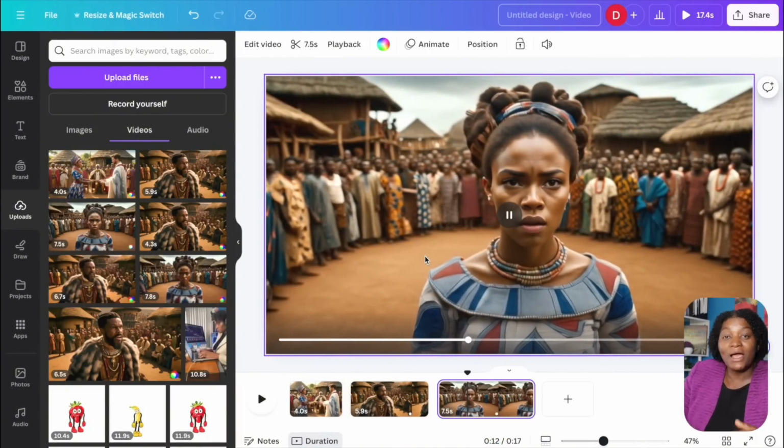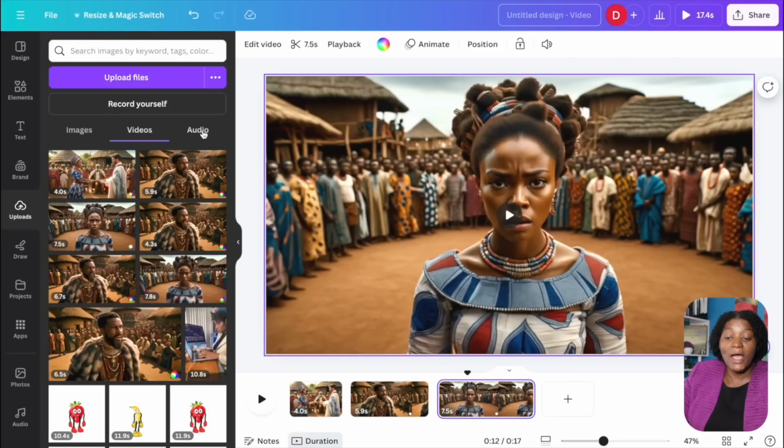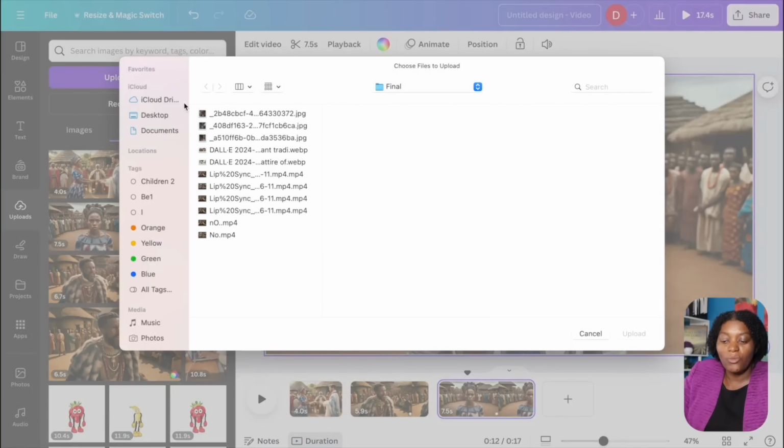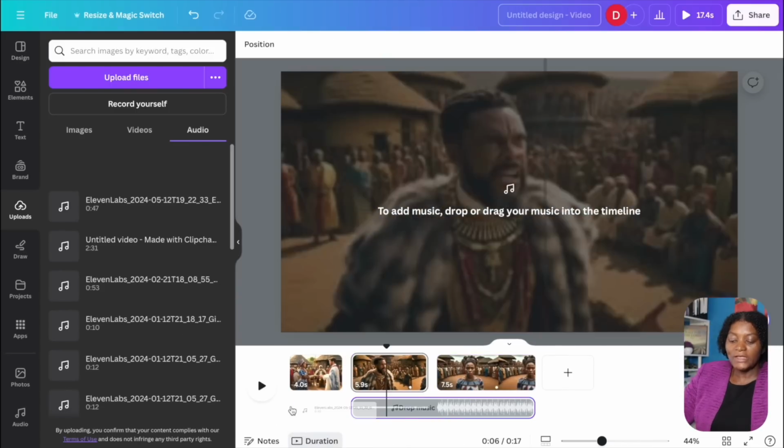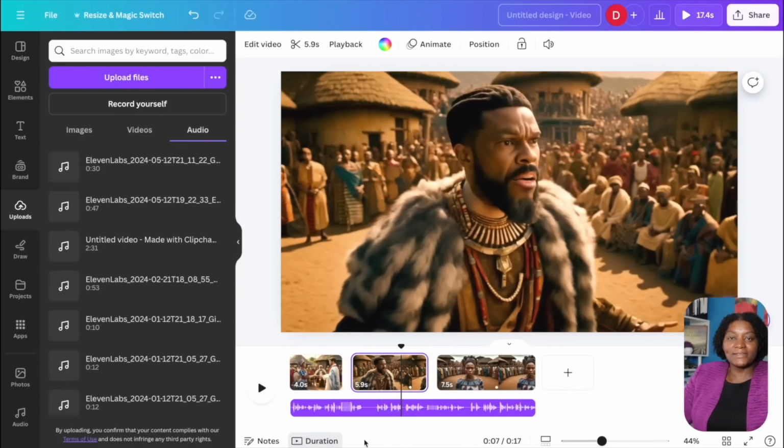After you are done putting all of this, you also click here and upload your audio from wherever you have it saved. This is our audio that I did from 11 Labs. I'm just going to pull it like this and put it under here. So now your audio is right here. The next thing you are going to do is take your time and make sure that this audio matches your story.